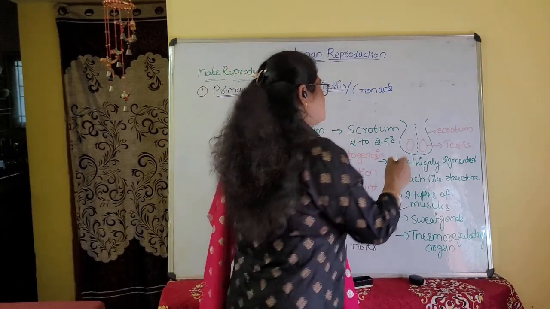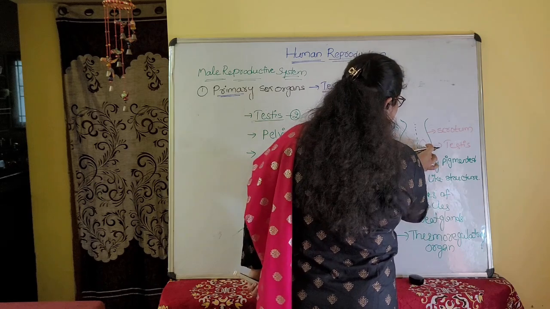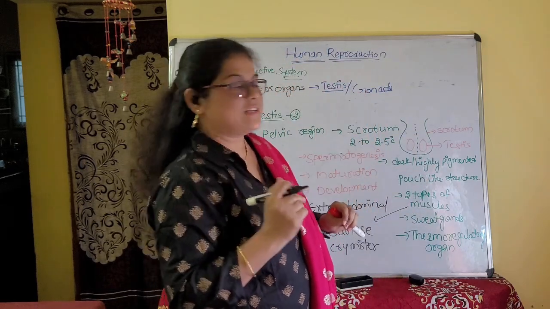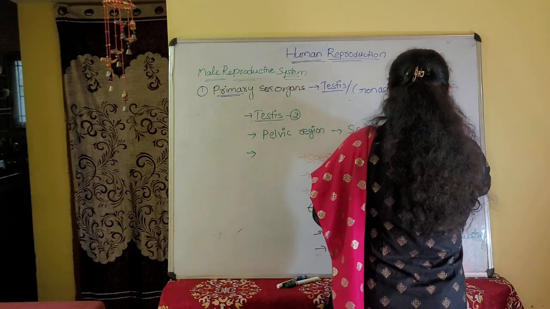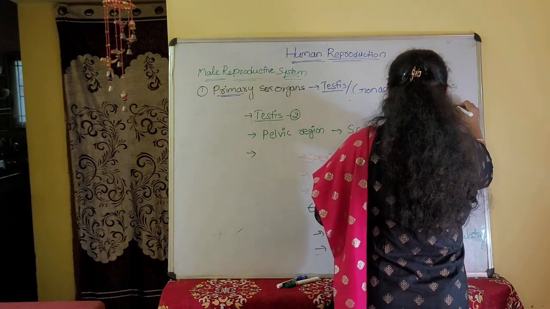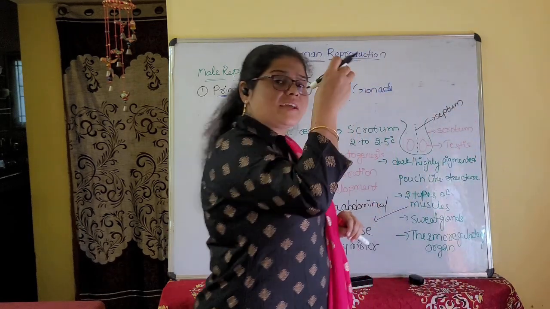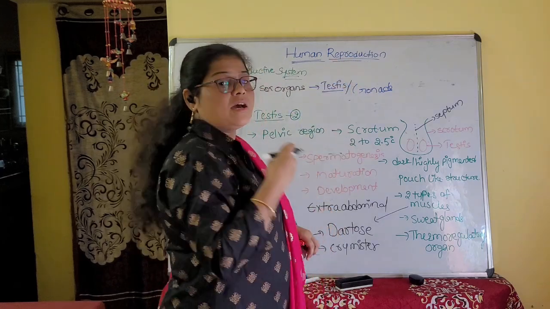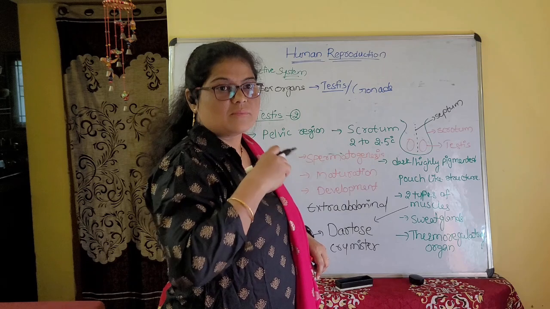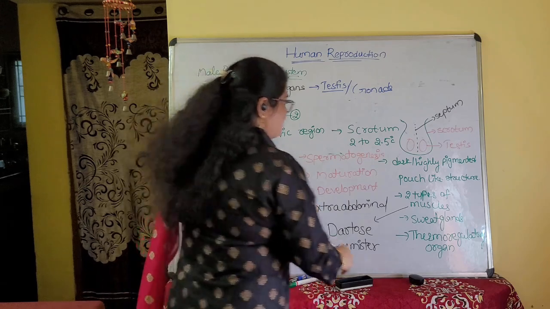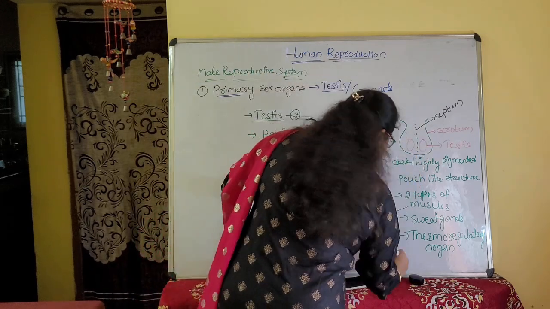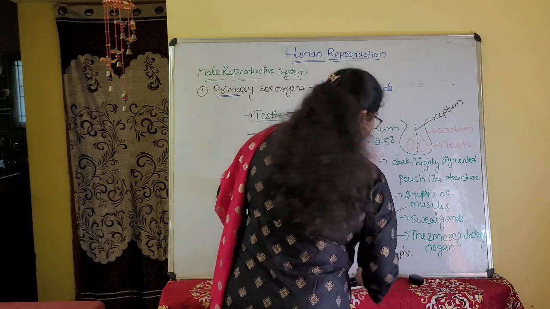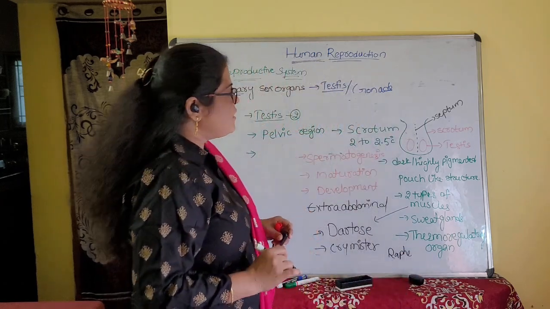Inside, the two testes are not attached to each other. They are segregated by a septum. Externally also we can find a dark median line, which we call the raphe, the median ridge or raphe.